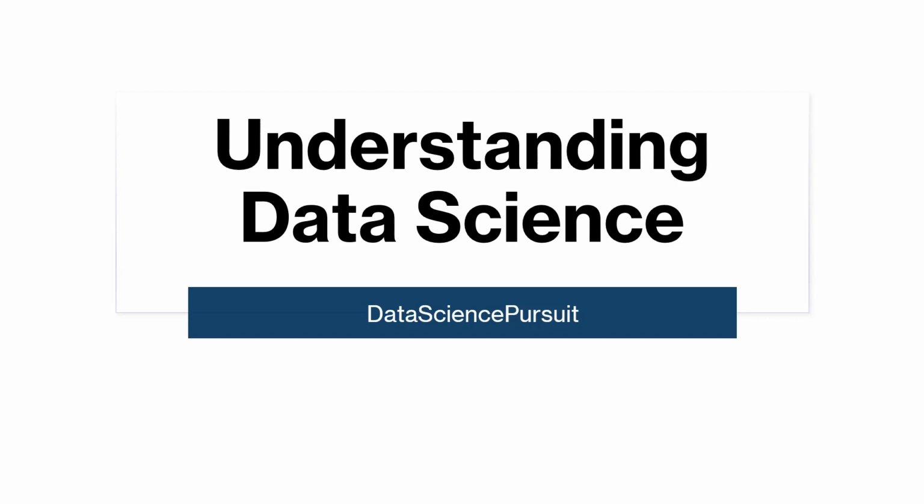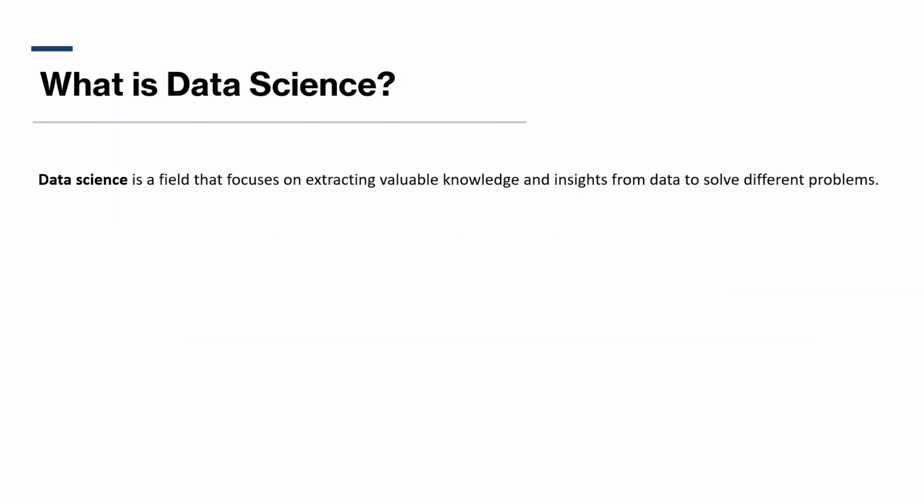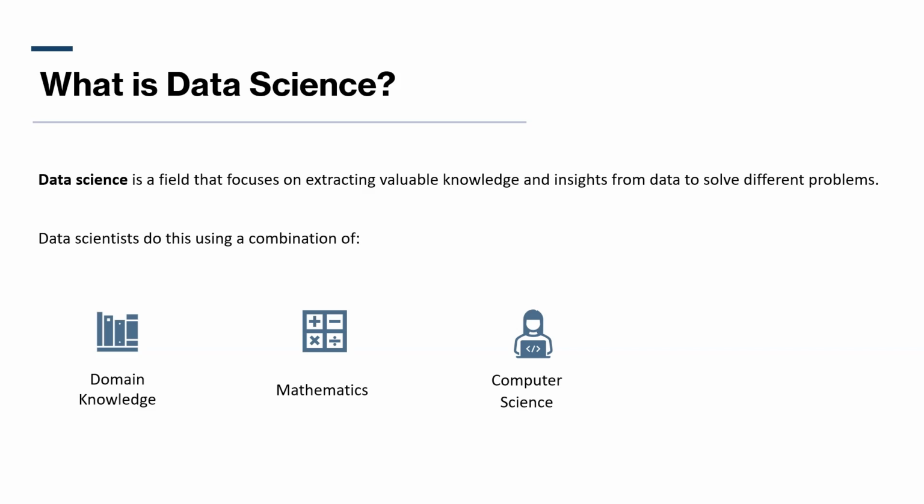All right, let's begin. So, data science is a field that focuses on extracting valuable knowledge and insight from data to solve different problems. Data scientists can do this using a combination of domain or business knowledge, math, computer science, and they also need good communication skills. An example of an application of data science is employee retention analysis. We will use this example to explain the data science lifecycle, that is, the steps that data scientists take when solving a problem.